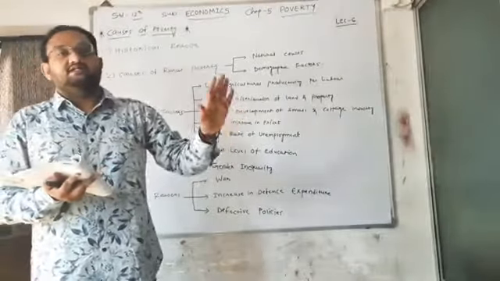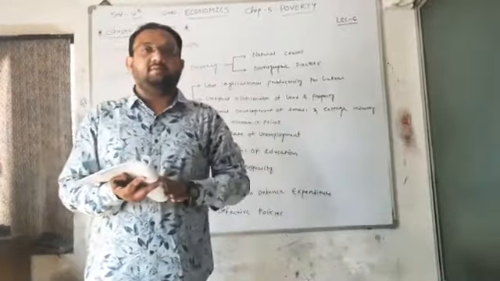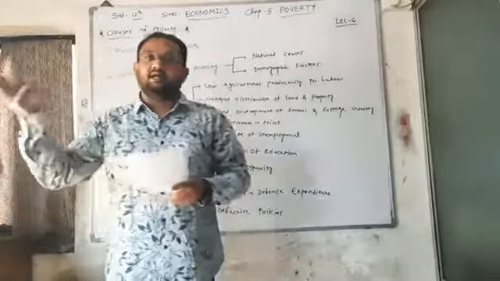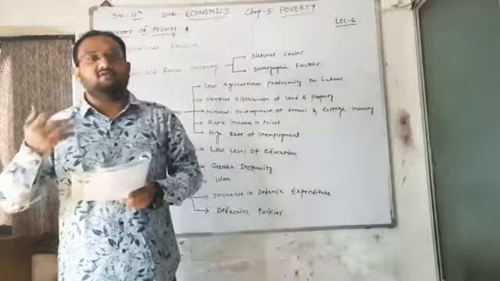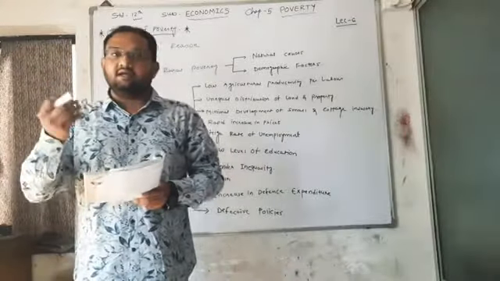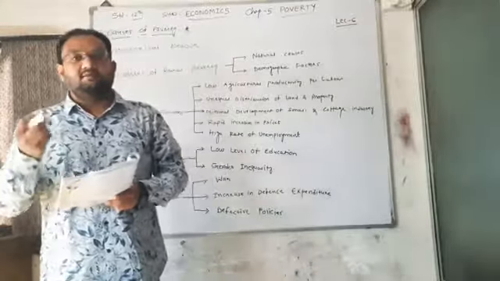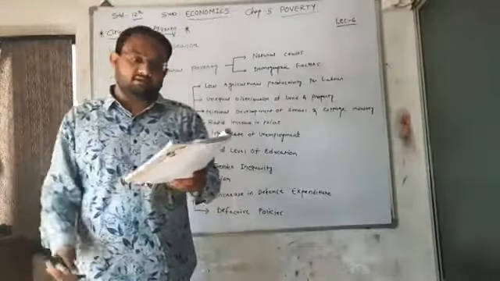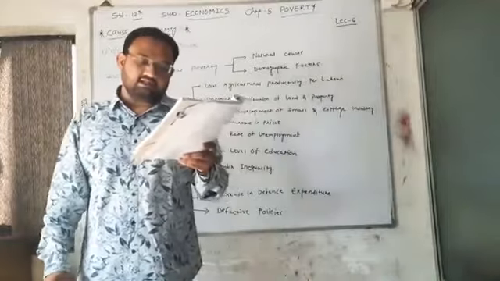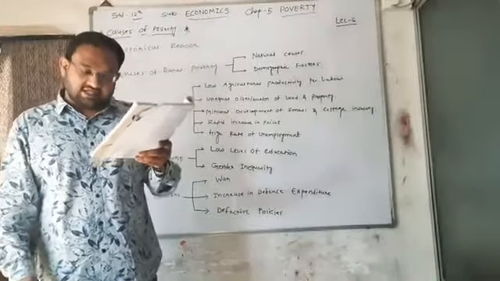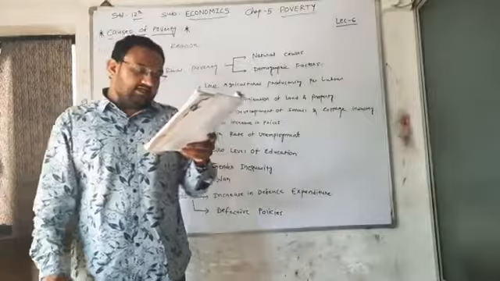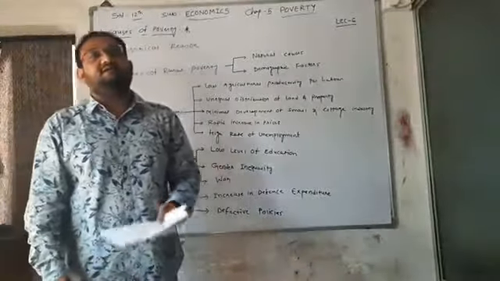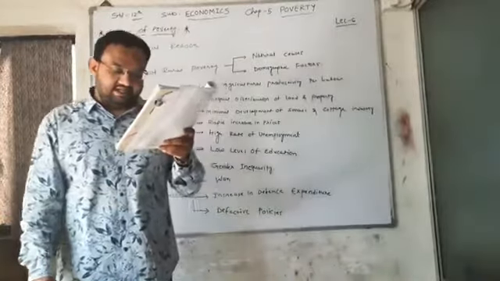On the one hand, zamindars are the owners of land and they have no interest in the improvement of agriculture. On the other hand, tenants are just workers of the land and they do not have enough money for investment, and even if they want to invest in the agriculture sector, they can't. Due to this, agricultural production and productivity are very low.